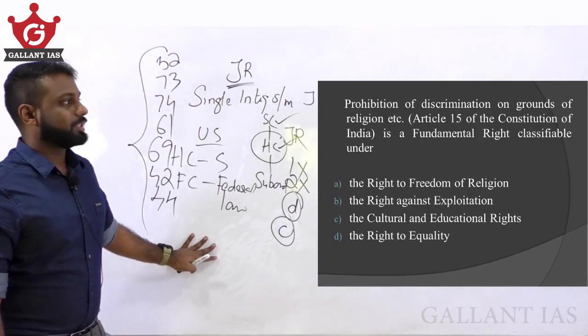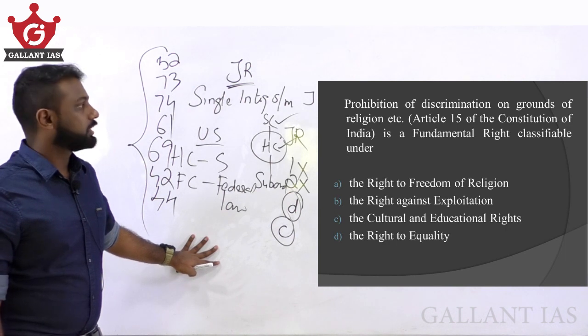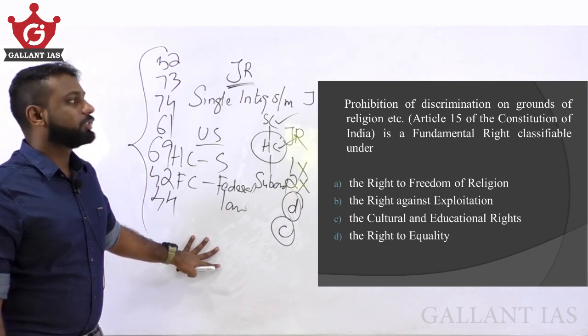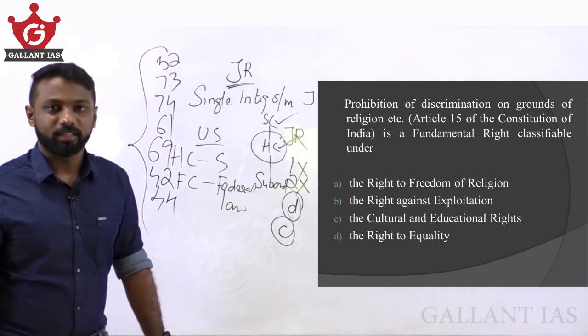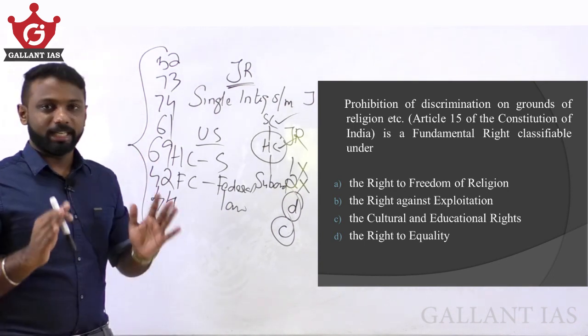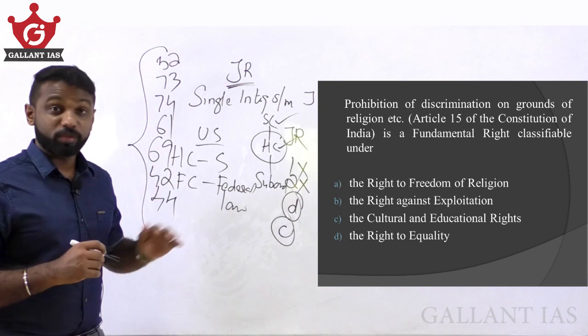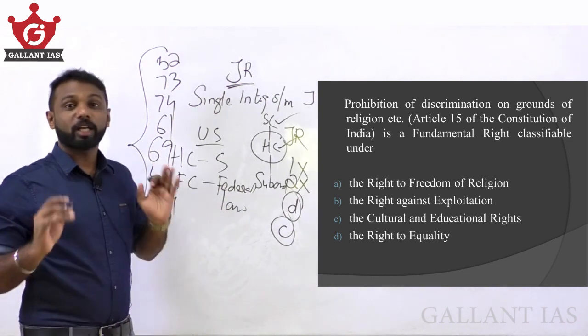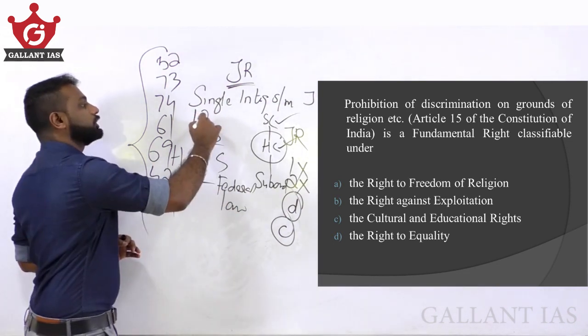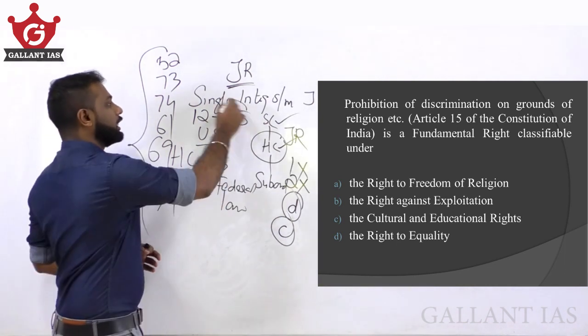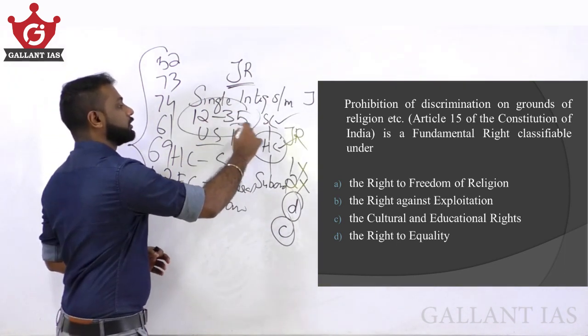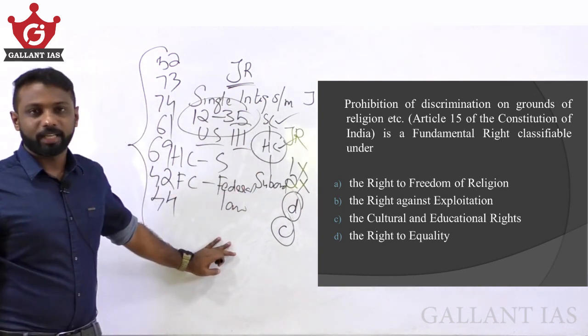Prohibition of discrimination on the grounds of religion. That is, Article 15 of the Constitution of India is a fundamental right classifiable under... See, when you go through the fundamental rights, as I said earlier, first of all, you must be thoroughly clear with the provisions from Article 12 to 35, because Article 12 to 35 under Part 3 of the Constitution deals with fundamental rights.